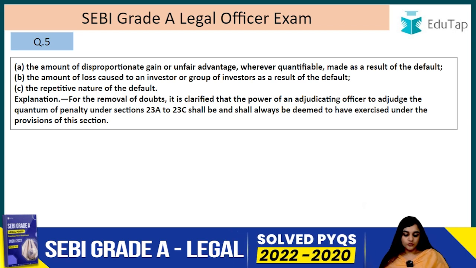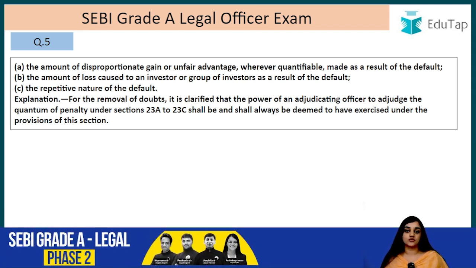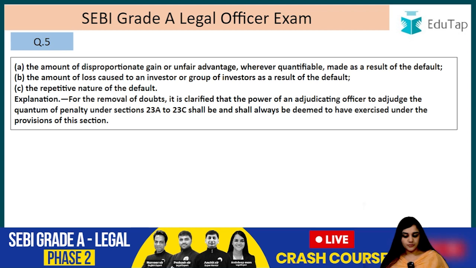Explanation: for the removal of doubts, it is clarified that the power of the adjudicating officer to adjudge the quantum of penalty under Section 23A to 23C shall be and shall always be deemed to have been exercised under the provisions of this section. Question number 6.